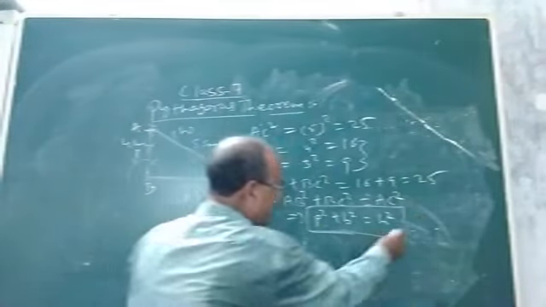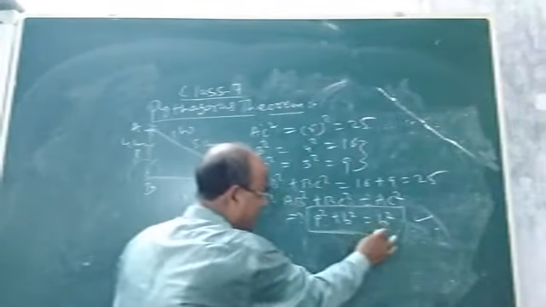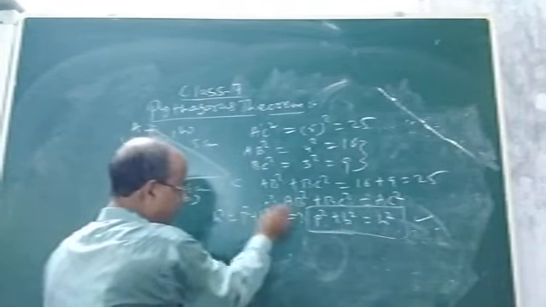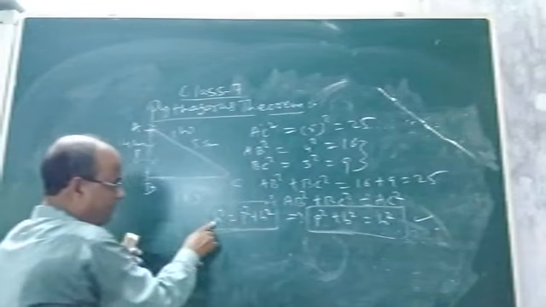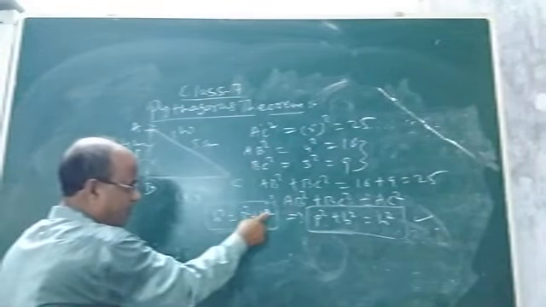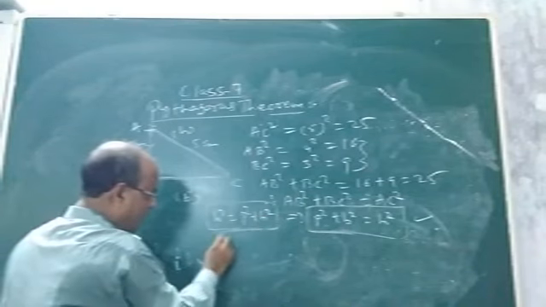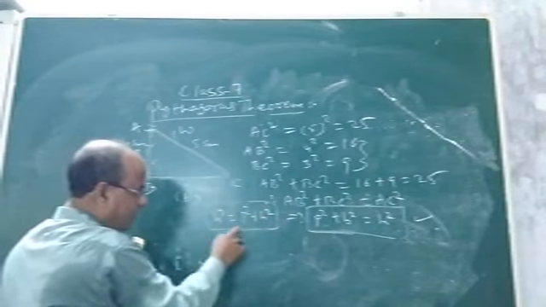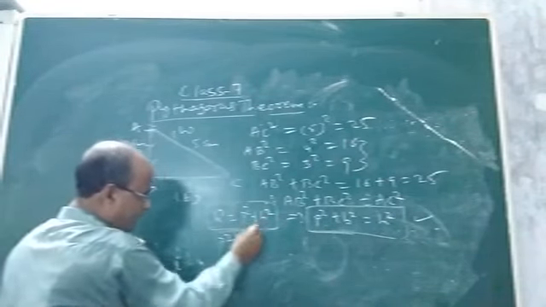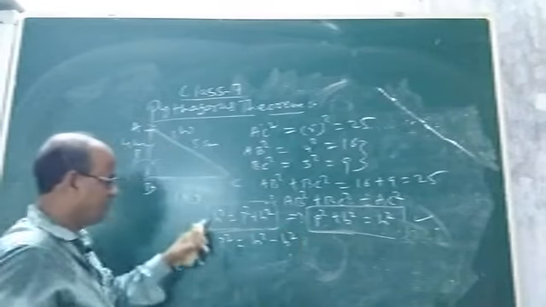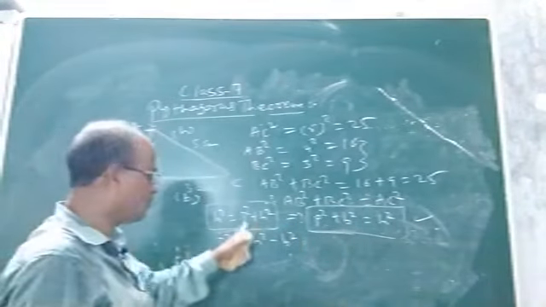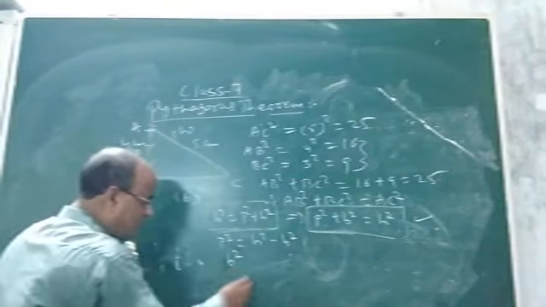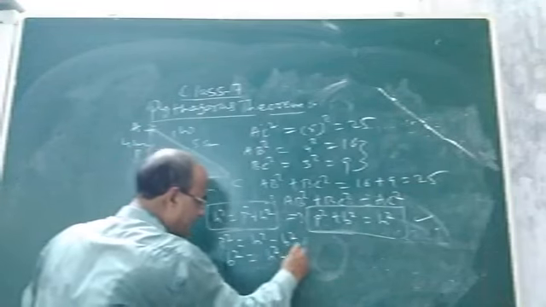Let me discuss another thing. Now the Pythagoras theorem says that the square of the hypotenuse, that means h square, equals p square plus b square. Square of hypotenuse equals square of perpendicular plus square of base. Now what will be the formula for the square of the perpendicular? If h square equals p square plus b square, how will we find p square? It is h square minus b square, the square of the hypotenuse minus the square of the base. And similarly, how to find the square of the base? It will be the square of the hypotenuse minus the square of the perpendicular.